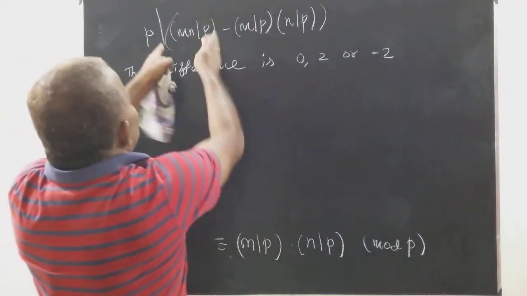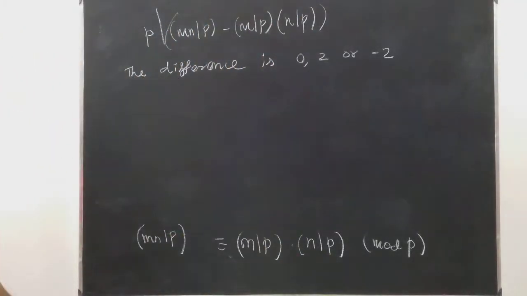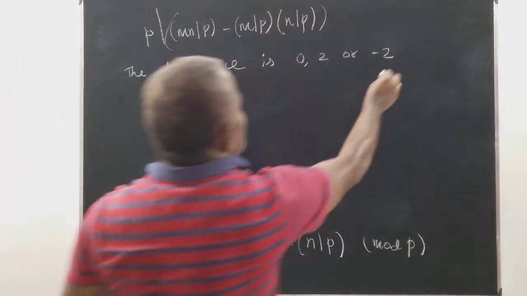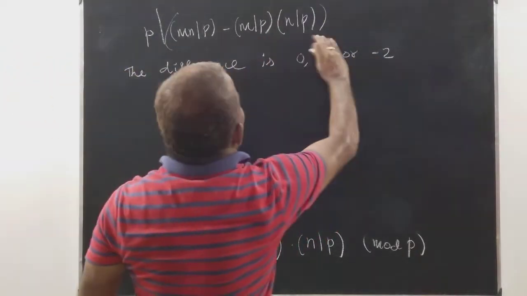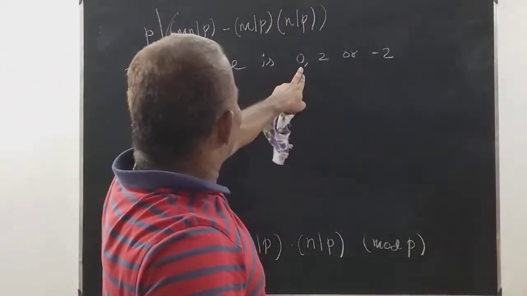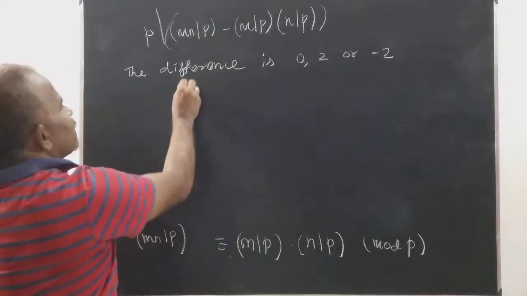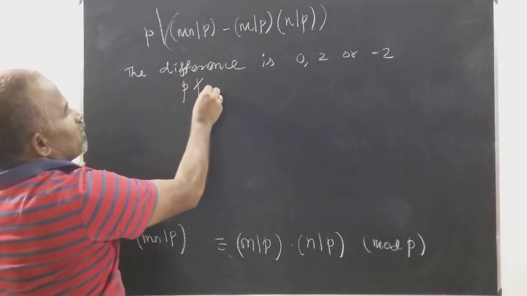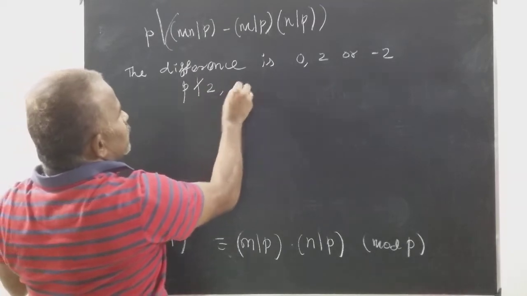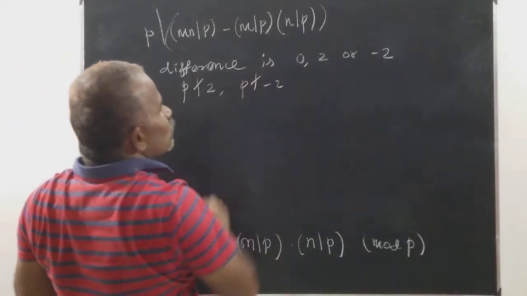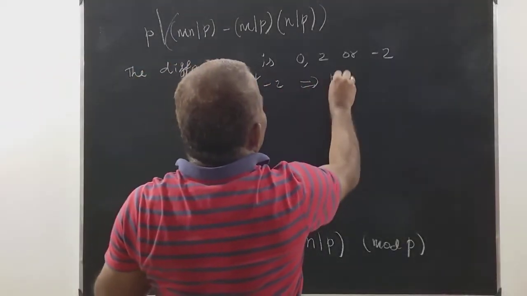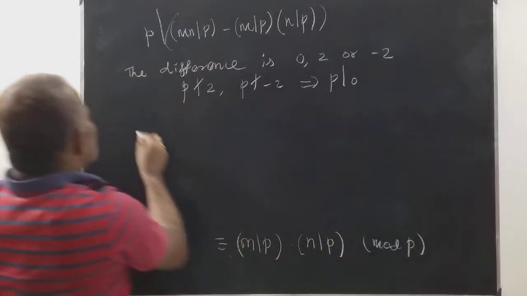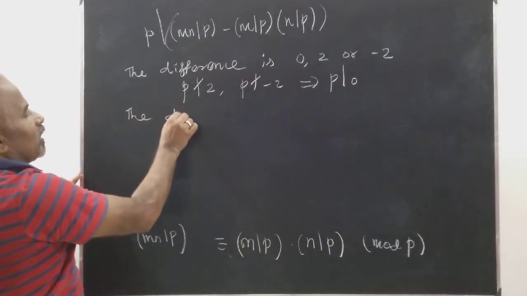Now because the Legendre symbol is either plus or minus 1, but p divides this difference, and here p does not divide 2, p is an odd prime. Similarly, p does not divide minus 2. So therefore definitely p divides 0. Therefore the difference must be 0.